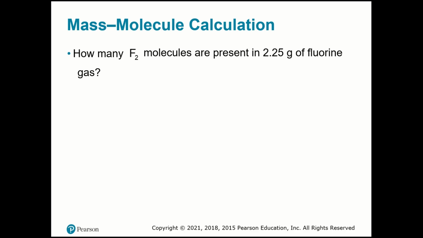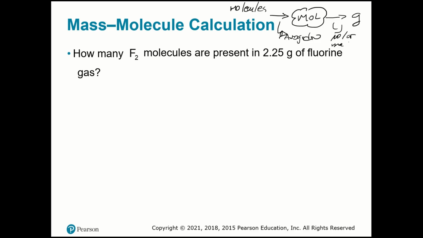Okay, so I have moles. Let me grab my pen over here. Moles are my star, and if I have molecules or atoms or anything, I will need what? Avogadro. And if I want grams, I will need molar mass. But now it's opposite. So I have grams and I want molecules. So I need to go in this way. I'm going to use molar mass to find the moles, and then I use Avogadro to find the molecules. Okay?